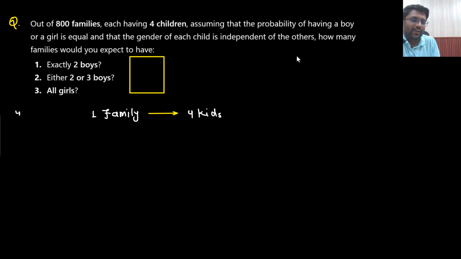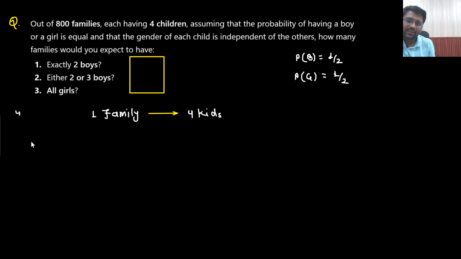That means the probability of having a boy is 1 by 2. Probability of having a girl is also 1 by 2, and they are independent of each other. How many families would you expect to have exactly 2 boys, or all girls? 3 questions we are asking.